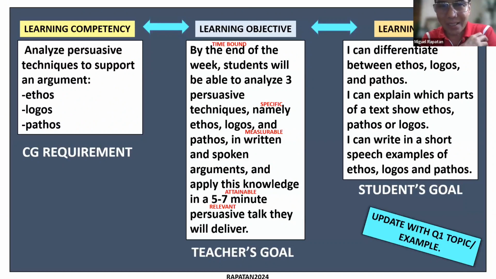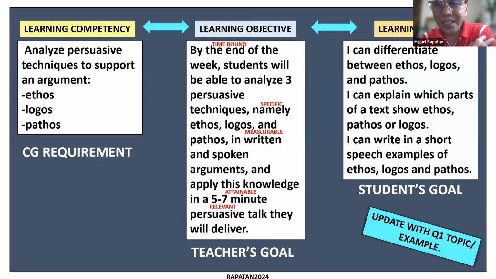You have from the MATATAG a competency like that. And then teachers, in their plans, and we're talking now about learning plans or lesson plans or modules, may then draw out or unpack from the learning competency a learning objective that would be good for a unit.